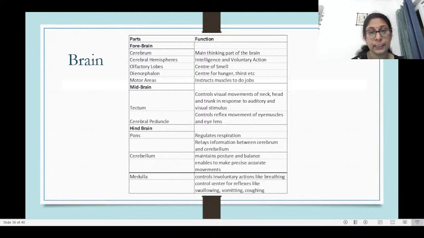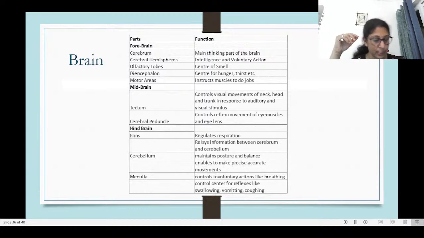Then all your thinking abilities, your intelligence, your memory, your sense of hunger, your responses, all these things are controlled by the forebrain.